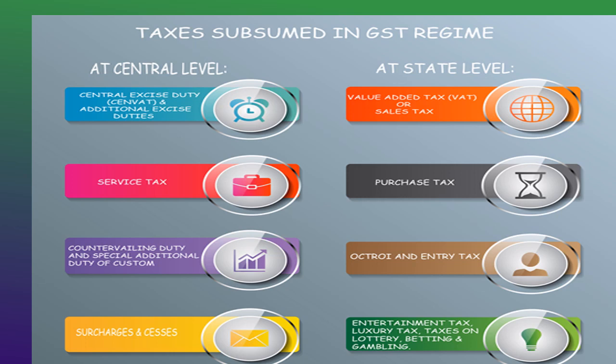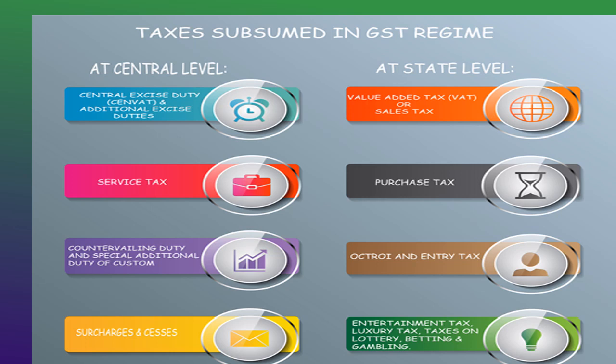The taxes which have been subsumed in the GST regime at the central level are central excise duty with respect to manufacturing, that is additional excise duty. Both of these are with respect to manufacturing. Then service tax, then countervailing duty, that is CVD, and special additional duty, SAD, with respect to customs.